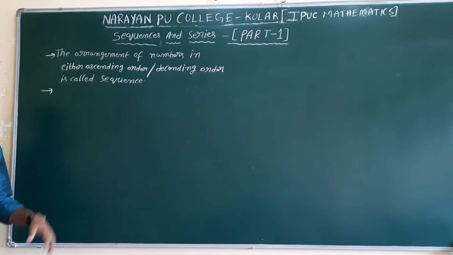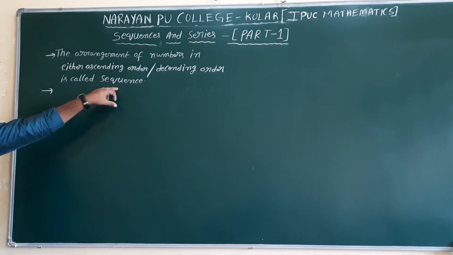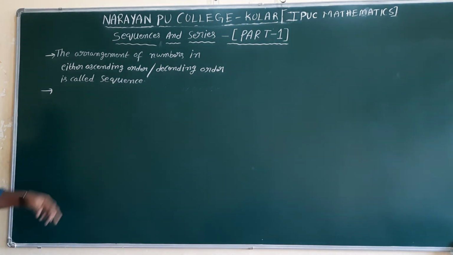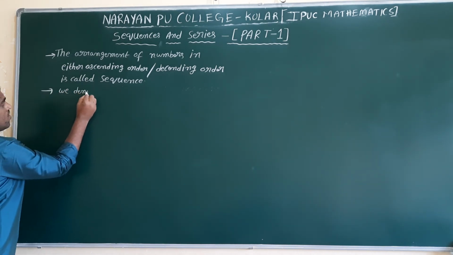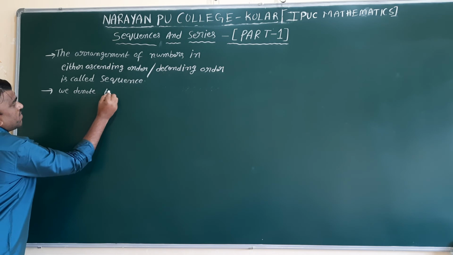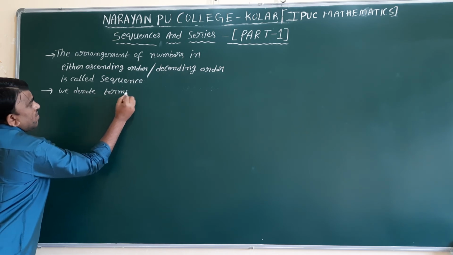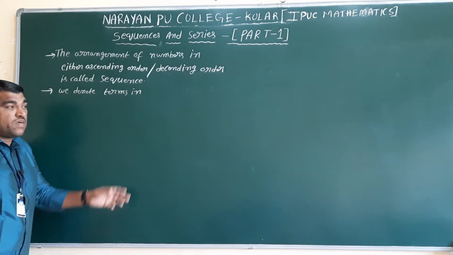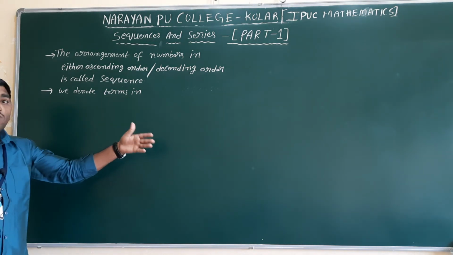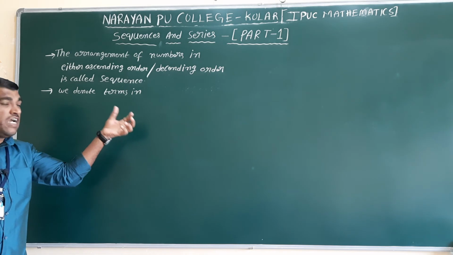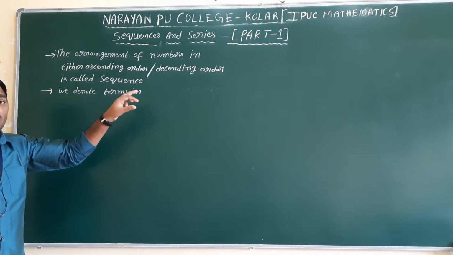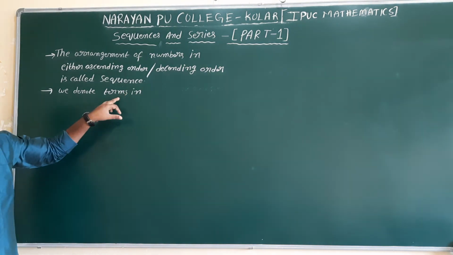Next, in that sequence we denote the terms. Terms are nothing but the numbers. For example, if 1 2 3 4 is there, 1 is one term, 2 is another term, like that each and every element we can call a term.